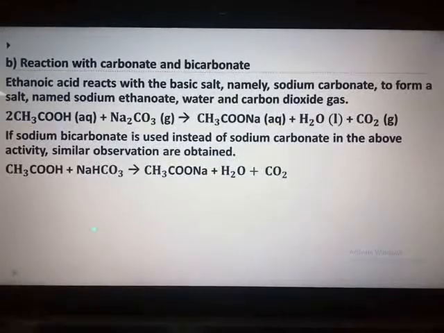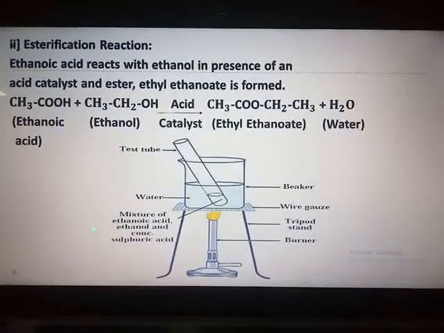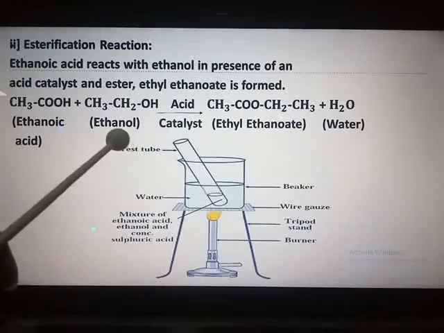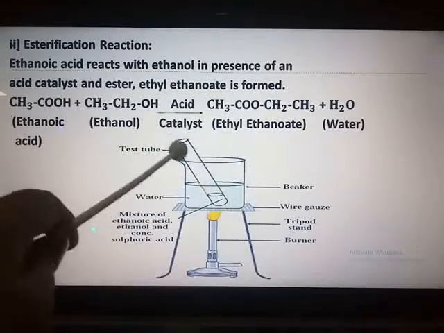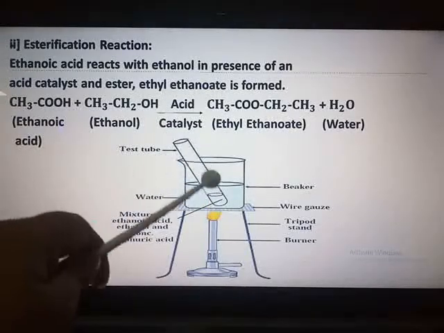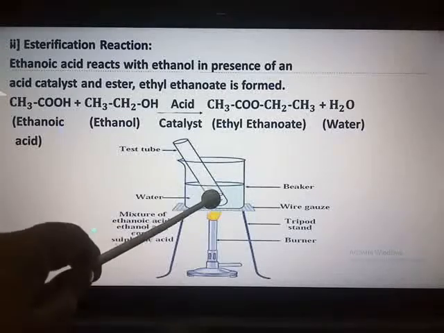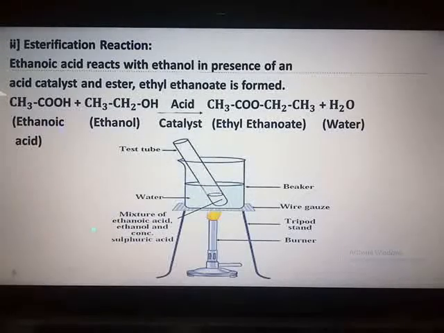Esterification. Substances which have ester as the functional group are formed by the chemical reaction between a carboxylic acid and an alcohol. Here you can see the experimental setup where 1 ml of ethanol and 1 ml of glacial ethanoic acid, that is nothing but acetic acid, is taken in a test tube, and then a few drops of concentrated H2SO4, that is sulfuric acid, is added to it.